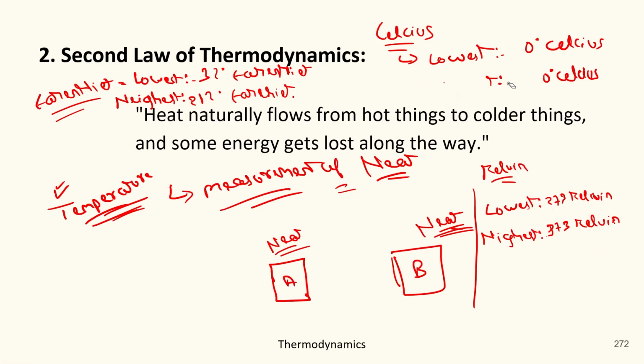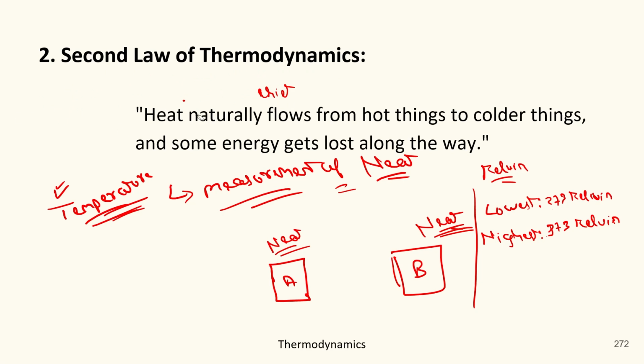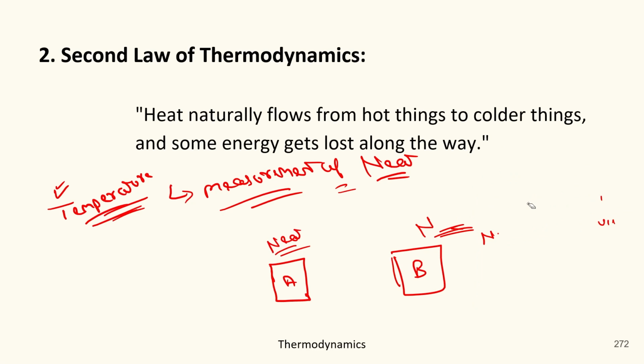Got it? So now let's go back to our question. If I ask you how you could measure the temperature of these bodies, you could tell me that for A, the temperature is 32 degrees Celsius, 78 degree Fahrenheit, and 78 degree Kelvin.